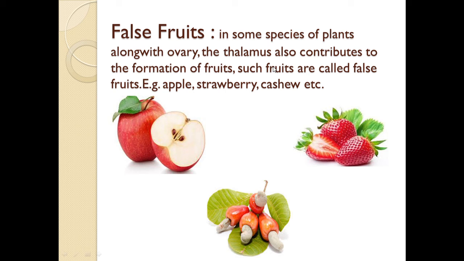Such fruits are called false fruits. False fruits are developed from the ovary as well as from the thalamus. So these are known as false fruits, because true fruits are developed only from the ovary. See the examples of false fruits: apple, strawberry and cashew nuts. These are the examples of false fruits.